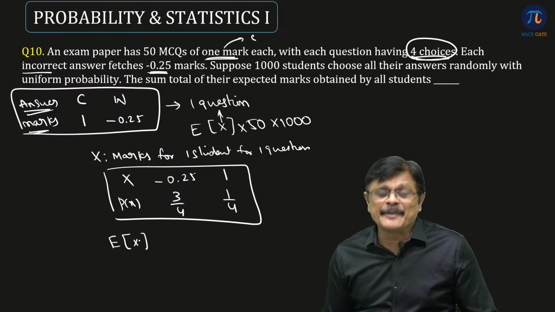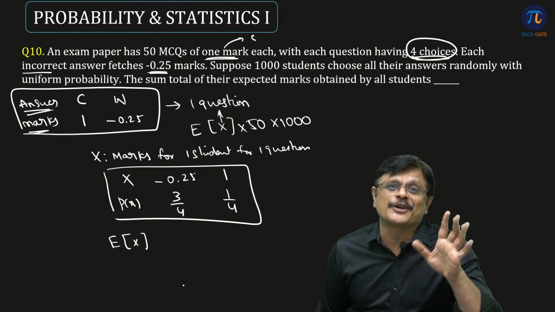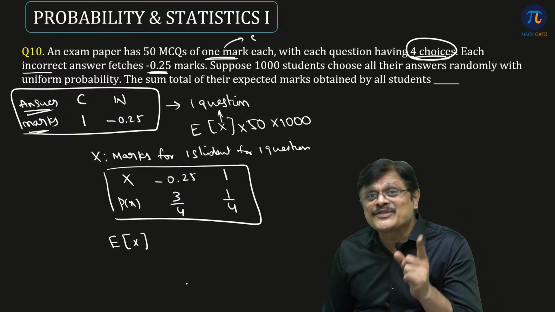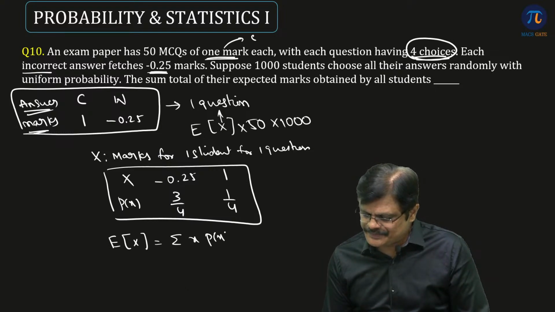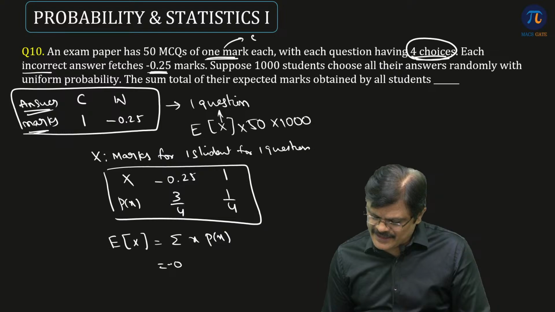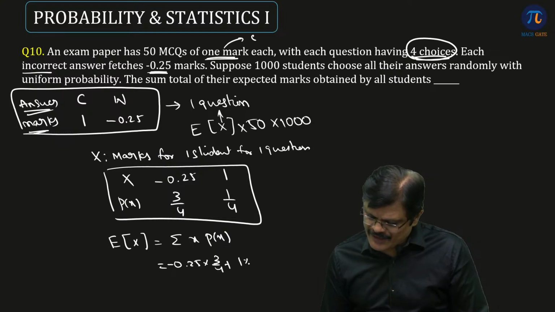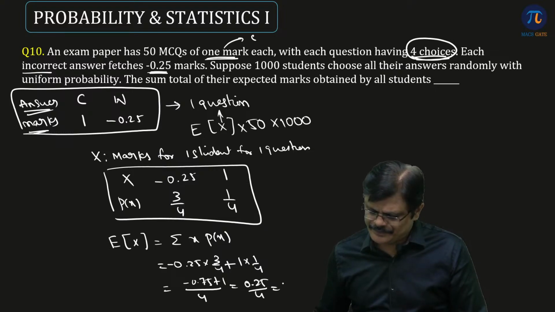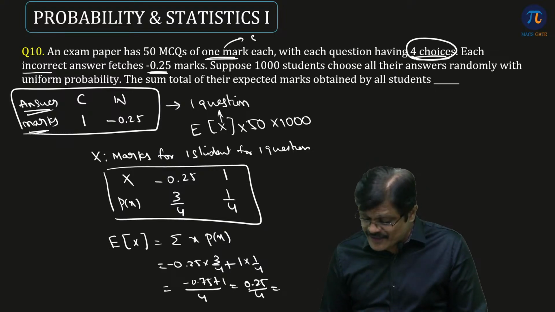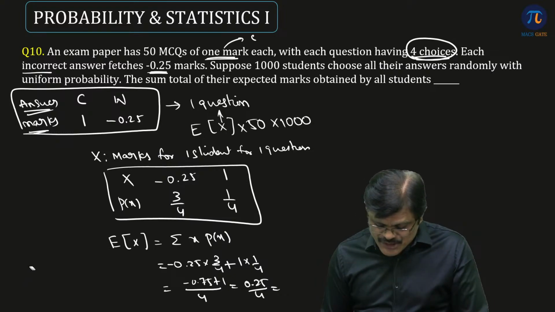That is expected marks for one student for one question. So what is it? Sigma x into p(x), which is minus 0.25 into 3 by 4 plus 1 into 1 by 4. By 4 is common. So it is minus 0.75 plus 1, which is nothing but 0.25 by 4. Is that clear? That is the expected marks for one student for one question.